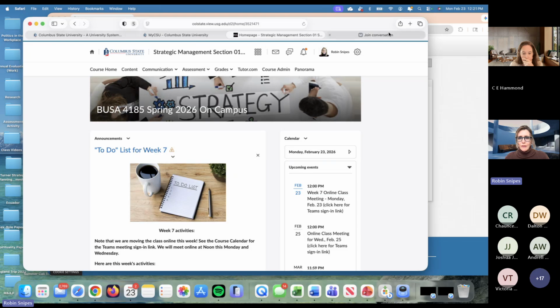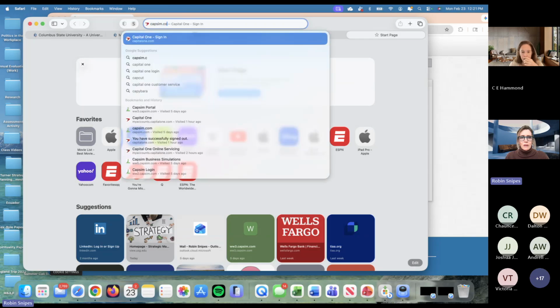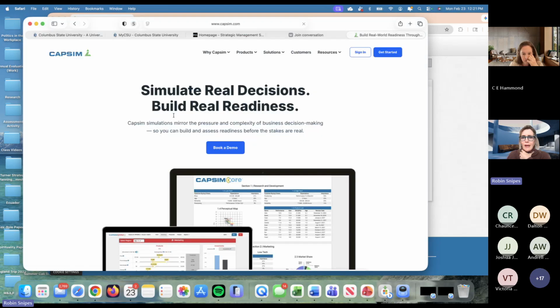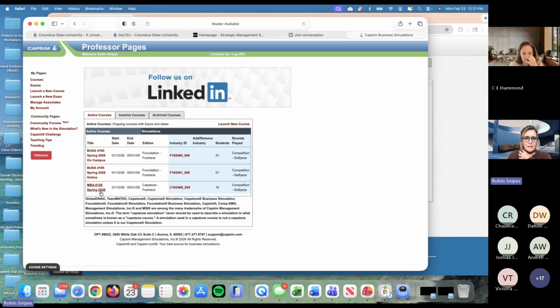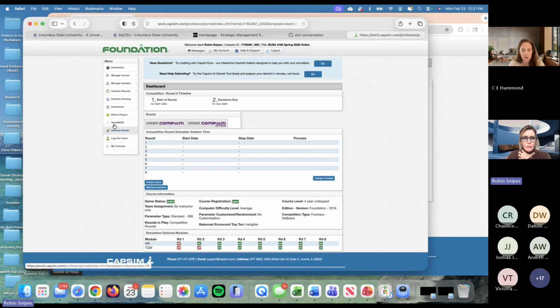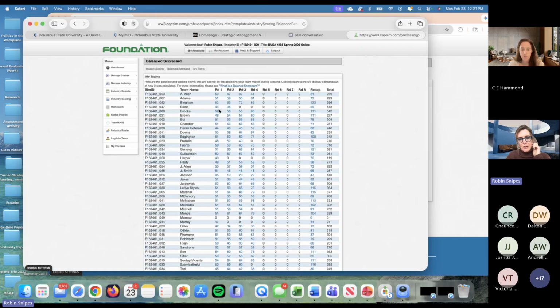Okay, so let's just go out to the CAPSIM simulation. And a couple things I want to show you. I'm going to go into, not this class, I'm going to go into my online class, and show you some things. And just want to briefly talk about this, but we're not going to go into a lot of detail because we spent a lot of time already in class.